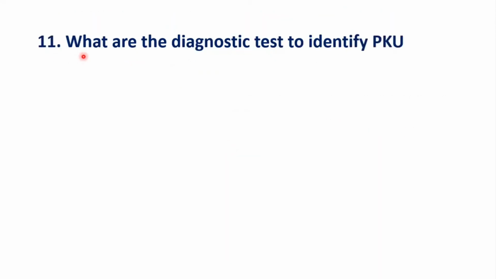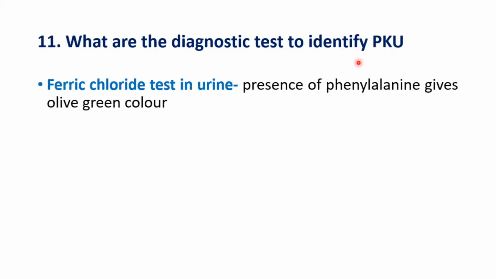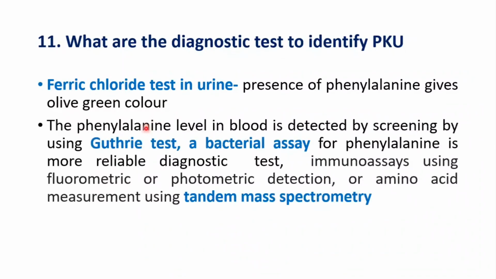The next question is, what are the diagnostic tests to identify PKU? Ferric chloride test in urine. This was a traditional method to identify the presence of phenylalanine. It gives an olive green color with ferric chloride. Phenylalanine level in blood is detected by screening using the Guthrie test.